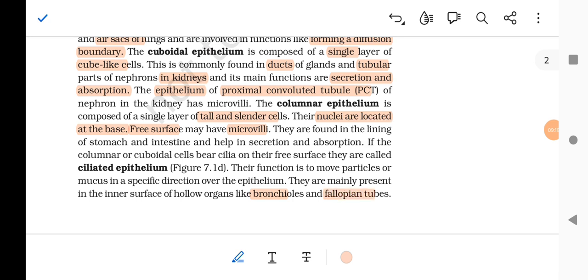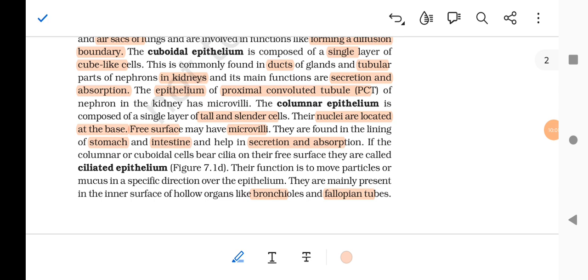They are found in the lining of the stomach, intestine, and help in secretion and absorption. So the cuboidal epithelium does a function of secretion and absorption. Also the columnar epithelium does secretion and absorption. Nuclei located at the base. Free surface may have microvilli. Tall and slender. Stomach and intestine.